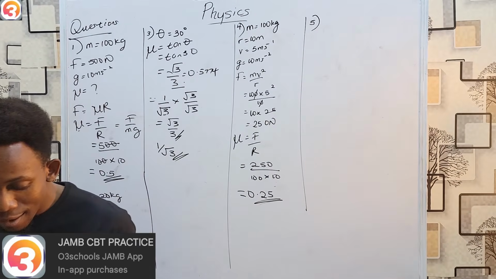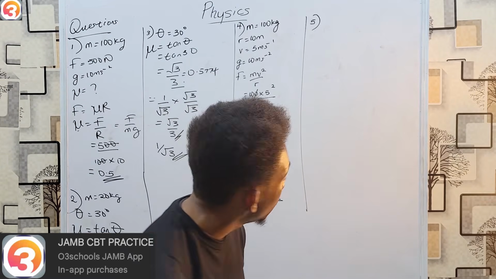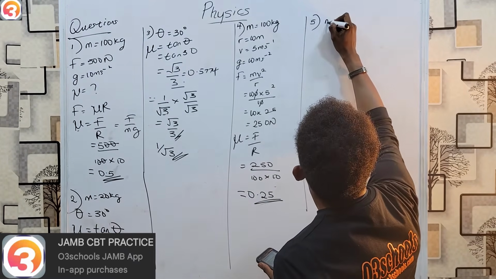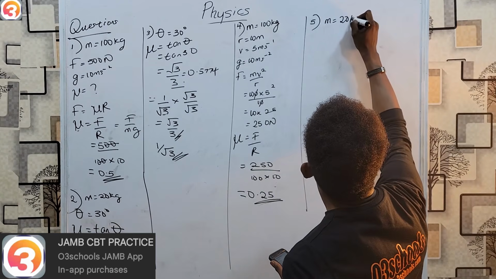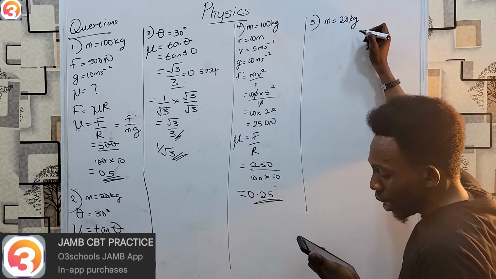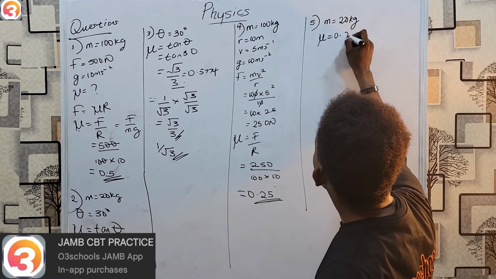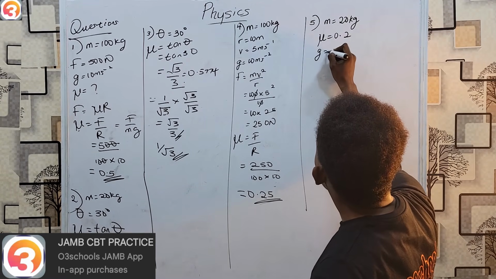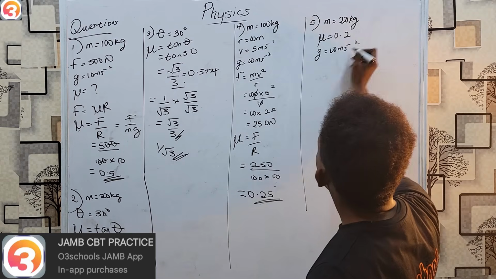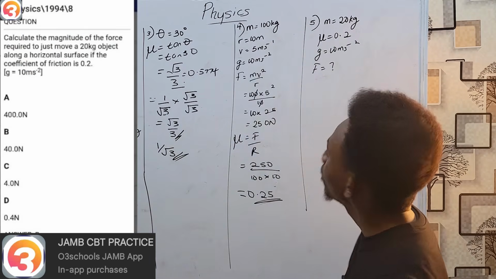This one says, find the magnitude of the force required to move a 20 kg object along a horizontal surface if the coefficient of friction is 0.2. And as usual, g is 10. We want to find the force to move it.